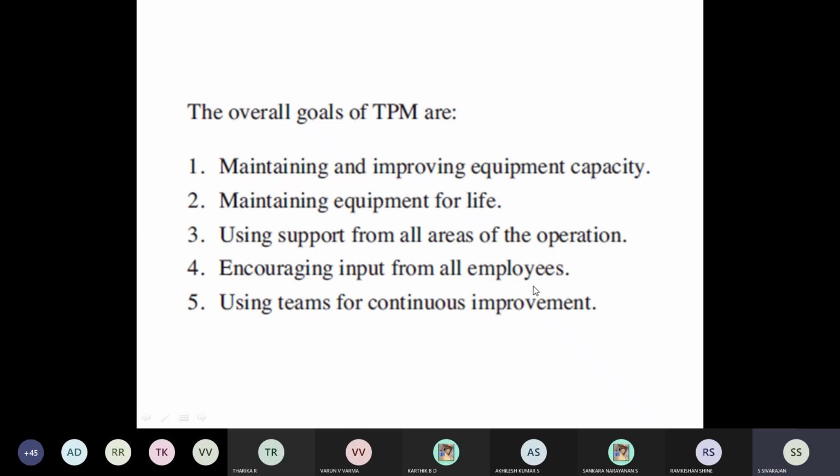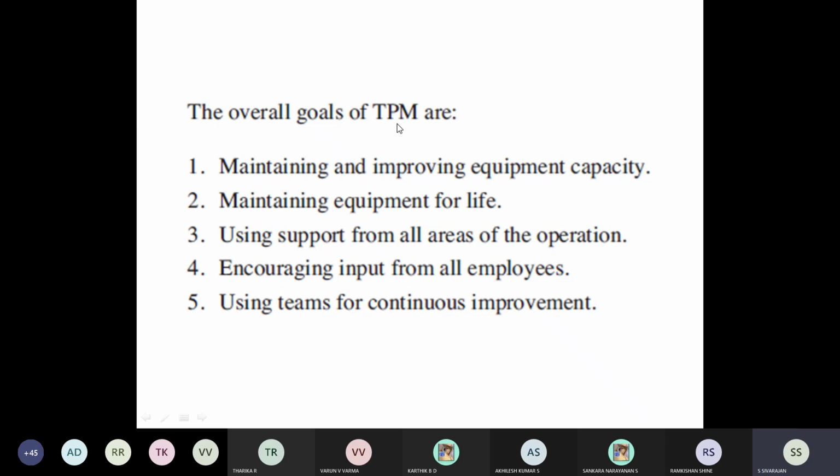So many times, if the printer is not working, the secretary will be able to tell you, because we are not using the printer daily. She is using it daily, so she can tell if the printer is not working, based on experience, because all 8 hours she has been using the printer. So, using teams for continuous improvement. So these are some of the overall goals of total productive maintenance.